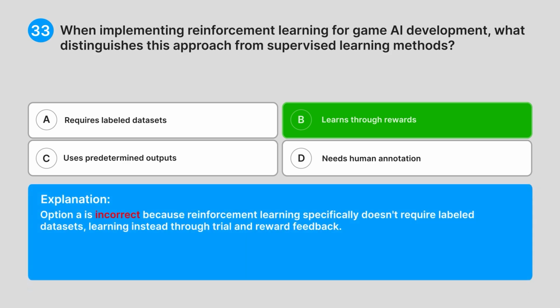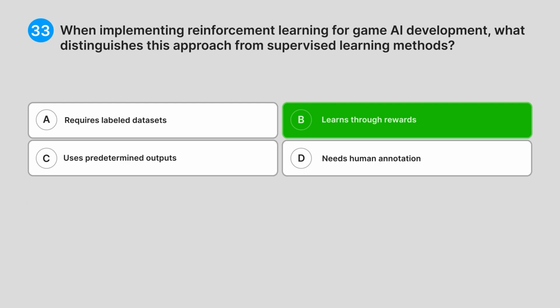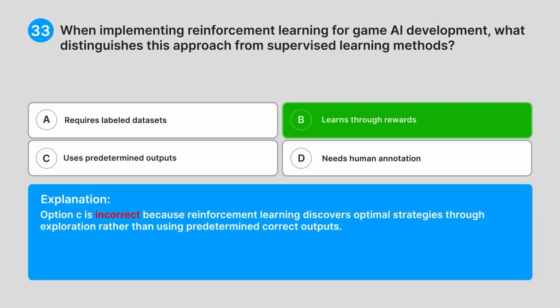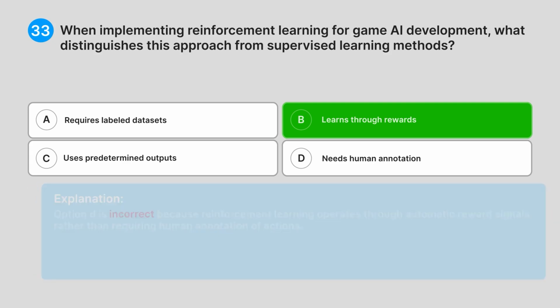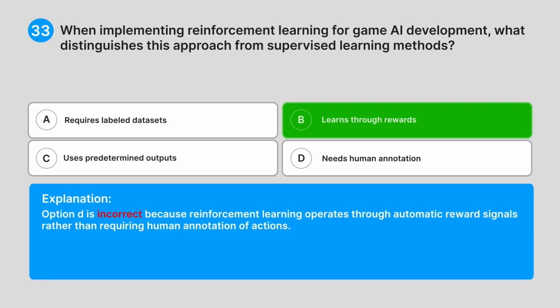Option A is incorrect because reinforcement learning specifically doesn't require labeled datasets, learning instead through trial and reward feedback. Option C is incorrect because reinforcement learning discovers optimal strategies through exploration rather than using predetermined correct outputs. Option D is incorrect because reinforcement learning operates through automatic reward signals rather than requiring human annotation of actions.